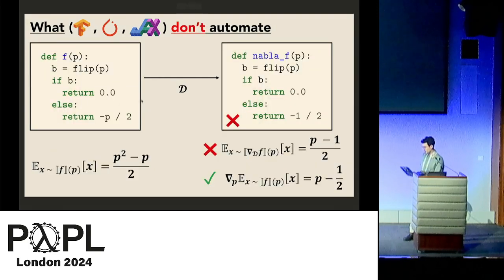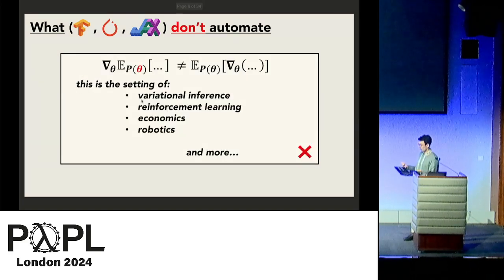But the big caveat with the automation provided by these frameworks is that the operations allowed inside P, which the automation will correctly handle, is restricted. In other words, there are programs which aren't handled out of the box. For instance, when programs contain probabilistic effects, these frameworks will ignore them and silently compute incorrect gradients under expected value semantics. Here's an analytic example just to make the point. For this program, we can compute the expectation exactly and take its derivative, against naively applying an AD operator and taking the expectation, which will produce the wrong thing. So there are programs which these frameworks fail to provide AD automation for.